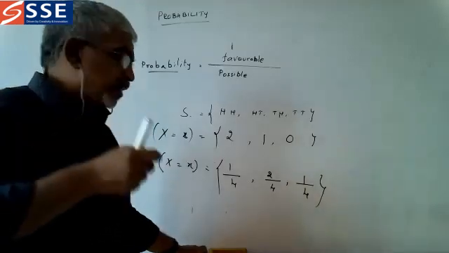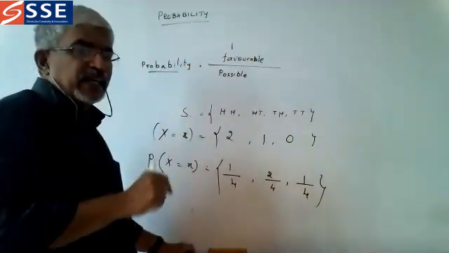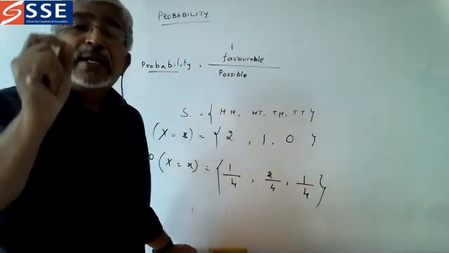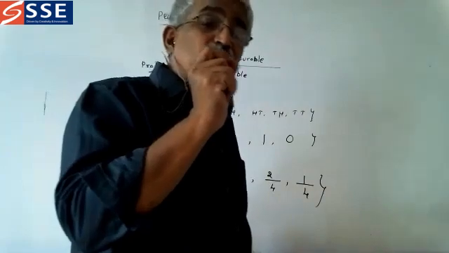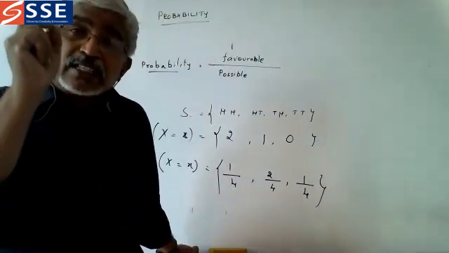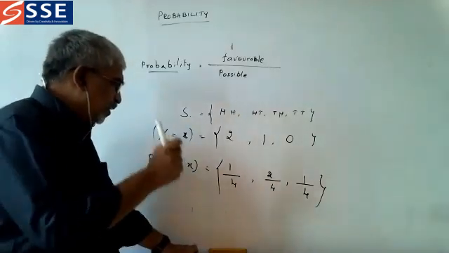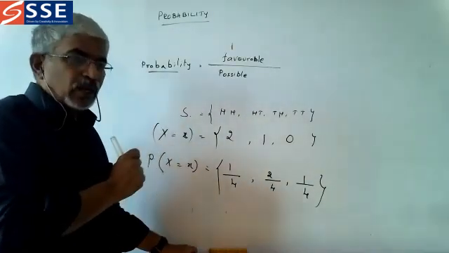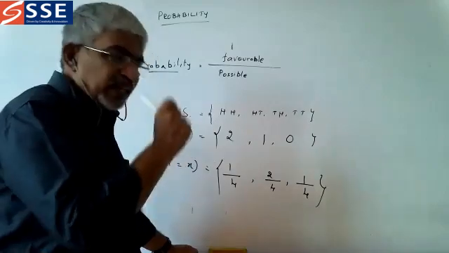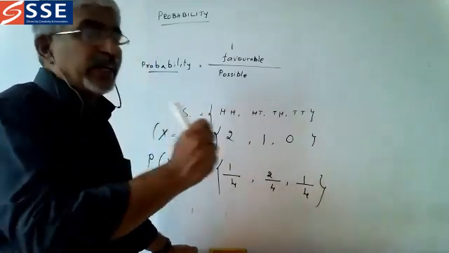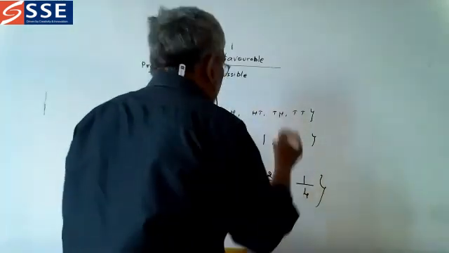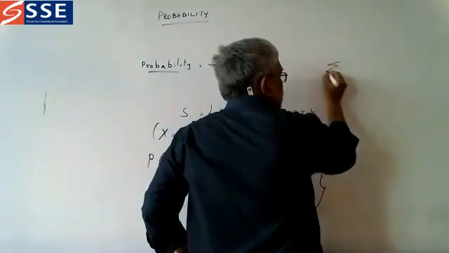Now let us go for the properties of the discrete random variable. We call this P of x the probability mass function. This probability mass function of the discrete random variable is defined by this, which is very, very important.